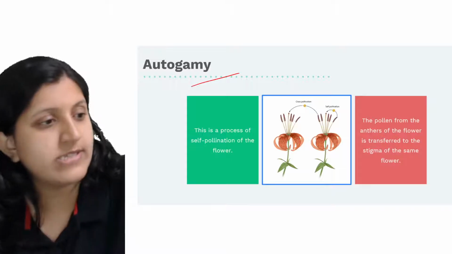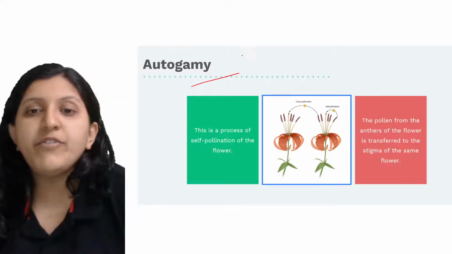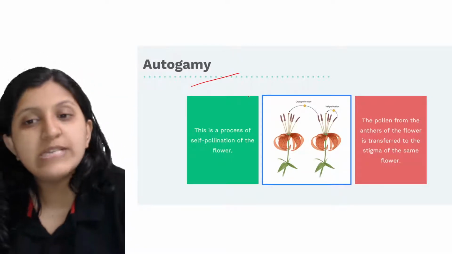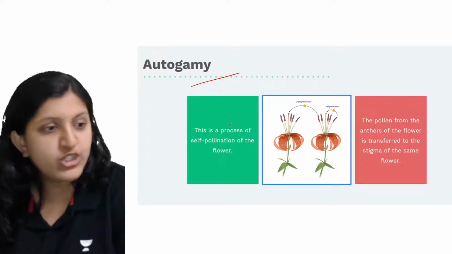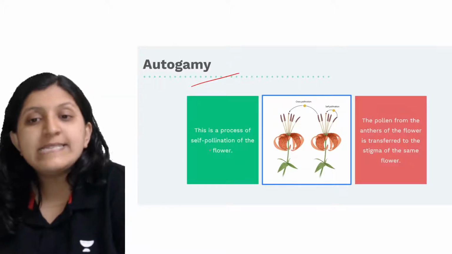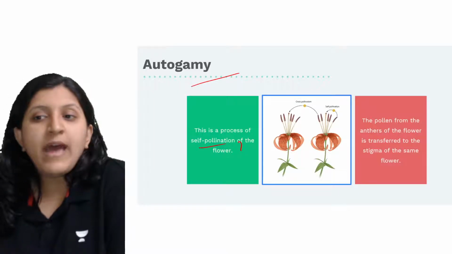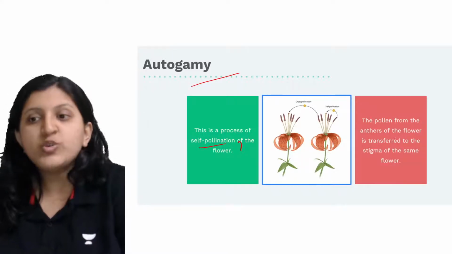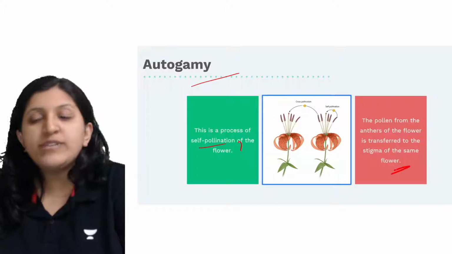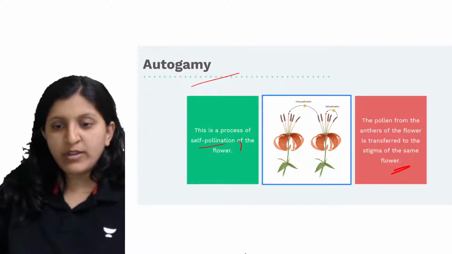Alright, so yes, it is clear, right? Alright. So now autogamy, when we mention, this is a process of self-pollination of the flower. So what is that self-pollination? In that case, the pollen from the anthers of the flower is transferred to the stigma of the same flower. So let's draw this and see.